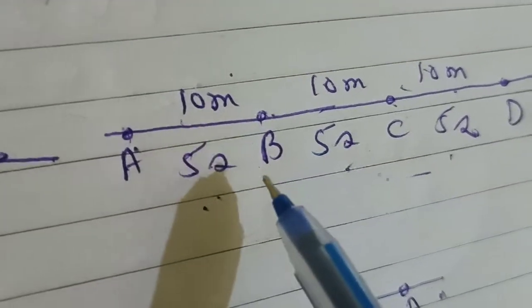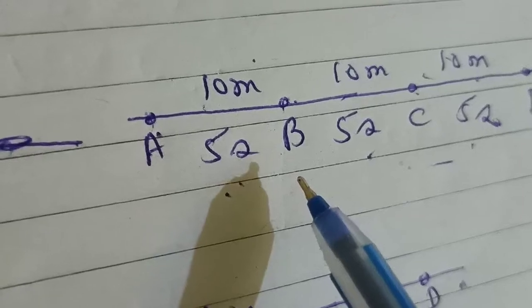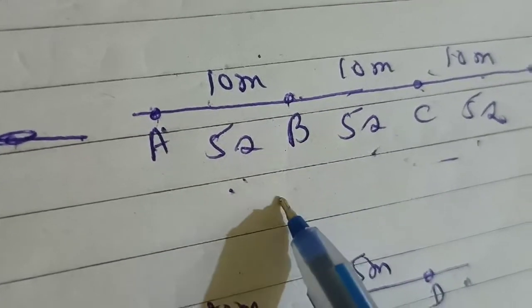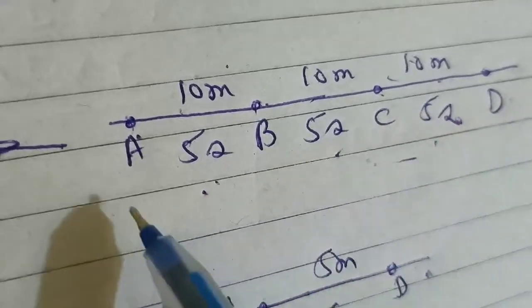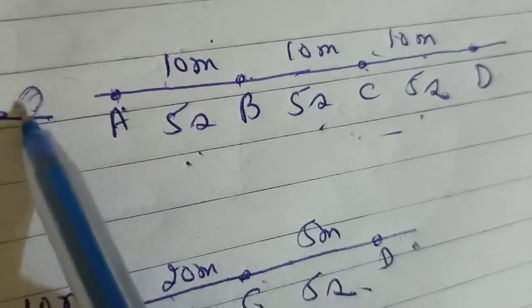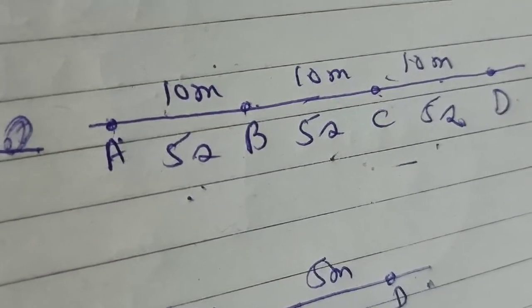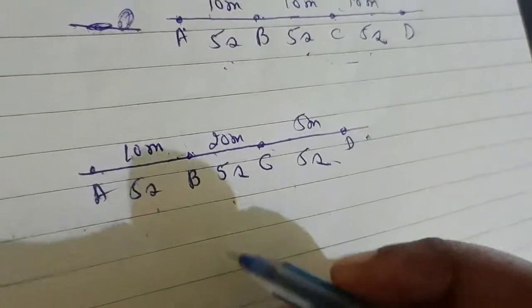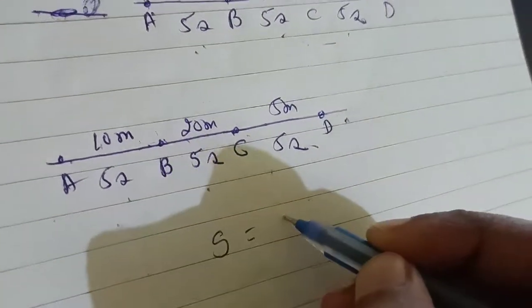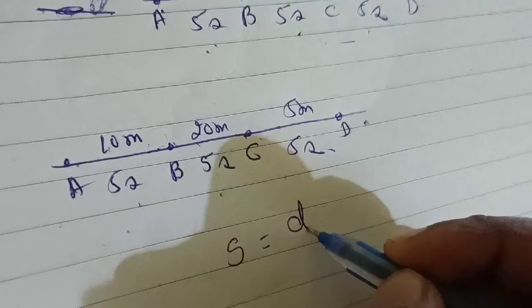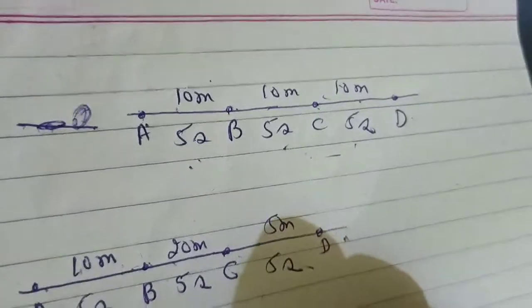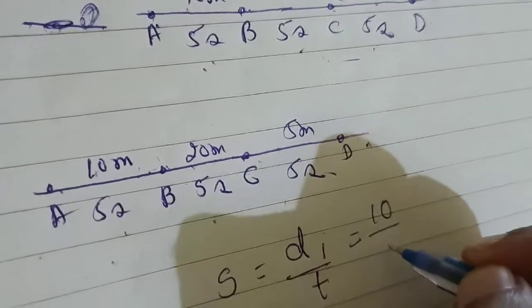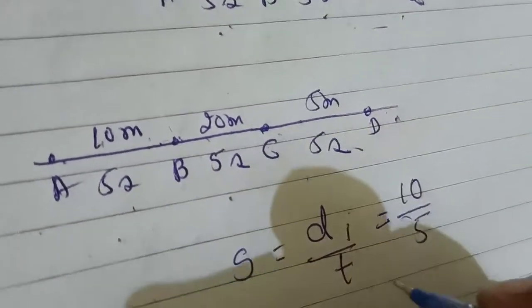Now in the first case, if I ask you the overall speed of this object from A to D, what can you find out? S is equal to D1 by T. The first is 10 meters in 5 seconds.